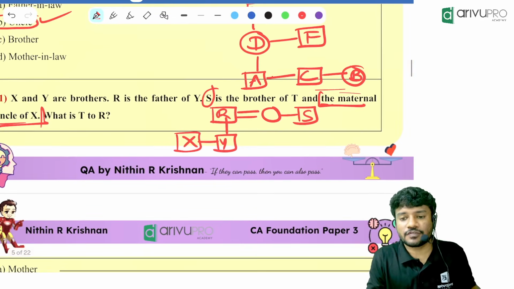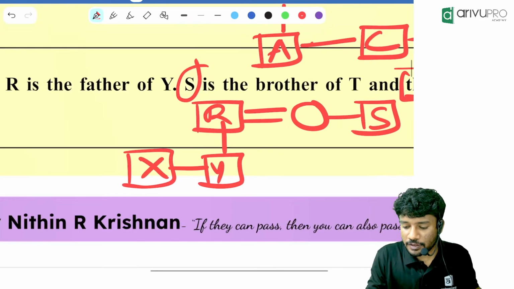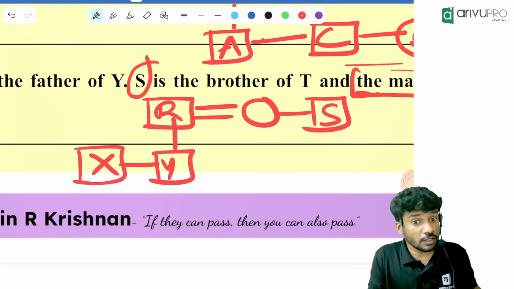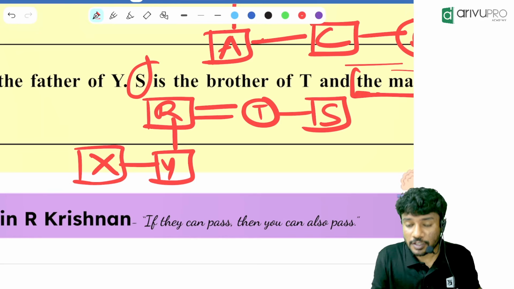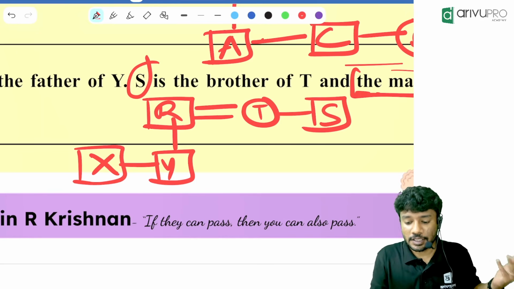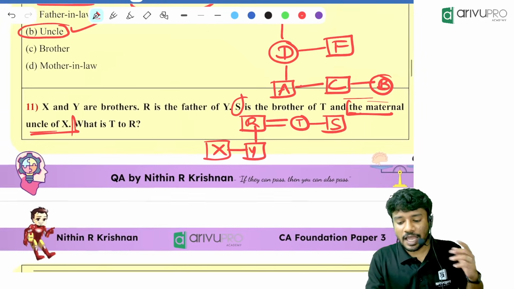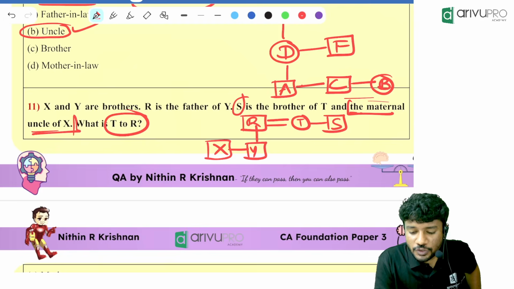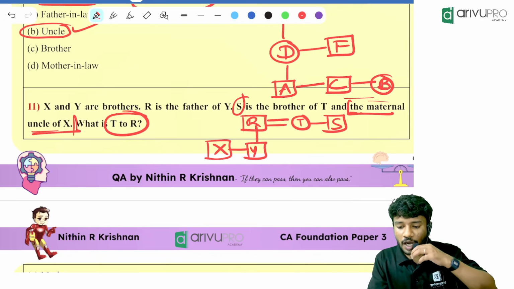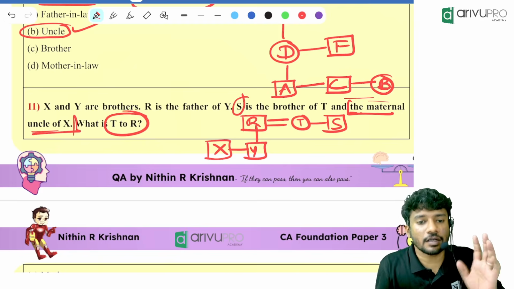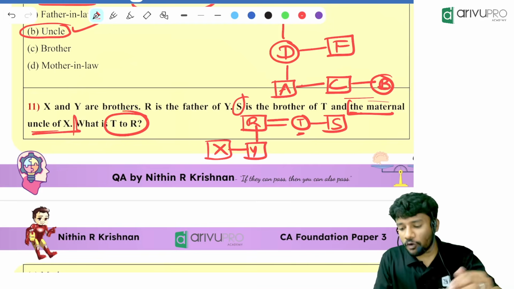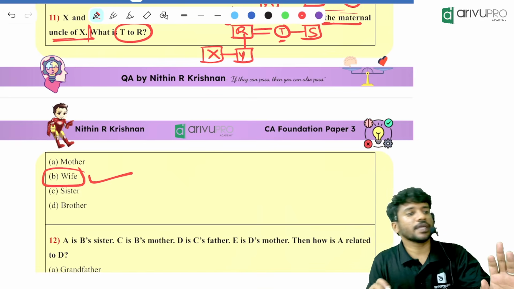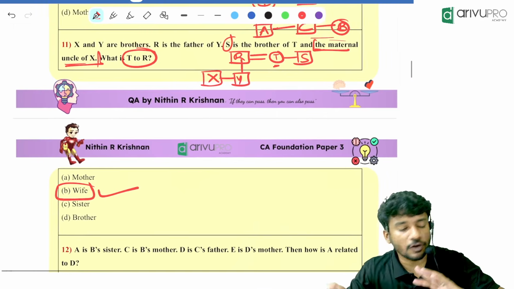Now the next one. S is the brother of T. Where will you put T then? Will you create a new generation over here? No. You will put the gap. You will fill the gap with whom? T. So T is over here and T is the mother of X. Now the question is, how is T related to R? T is the wife of R. Which option is the answer, people? Option B. I hope that everyone got this answer.